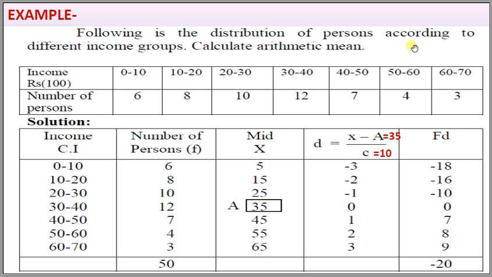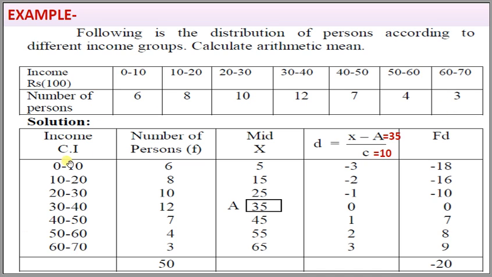Following is the distribution of persons according to different income groups. Calculate the arithmetic mean. Income in rupees, that is 0 to 10, 10 to 20, 20 to 30, 30 to 40, 40 to 50, 50 to 60, and 60 to 70. These are the income ranges, and the number of persons are 6, 8, 10, 12, 7, 4, 3.